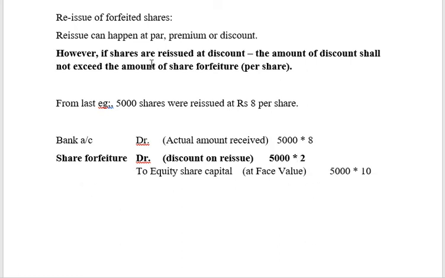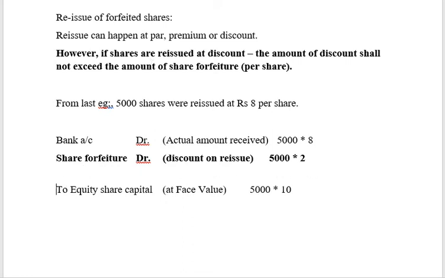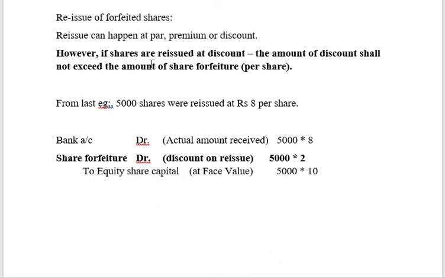So, please remember, when shares are reissued at a discount, the amount of discount should not exceed the share forfeiture amount of the forfeited shares. Clear, friends? Okay.